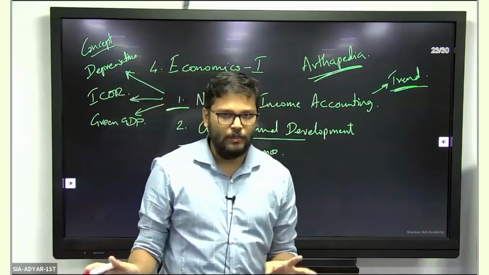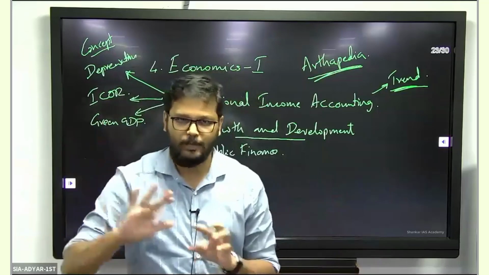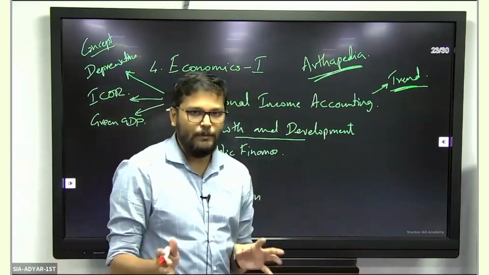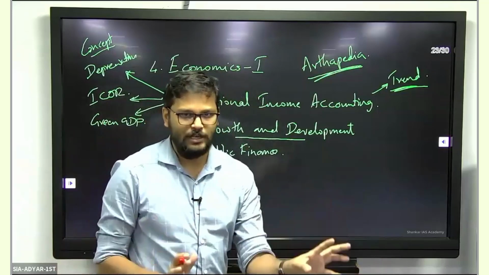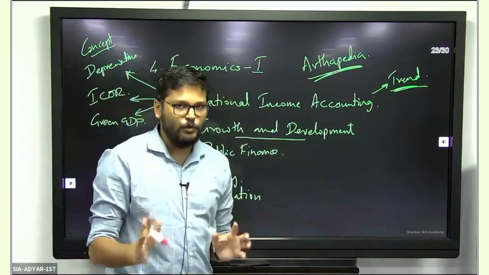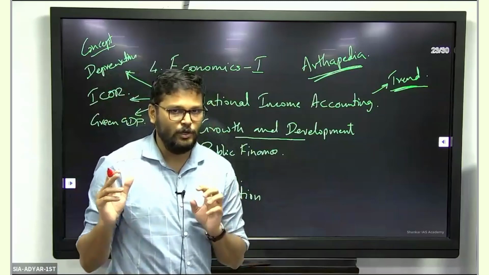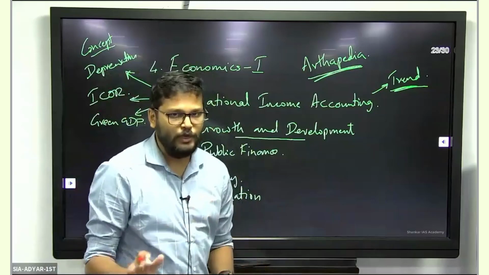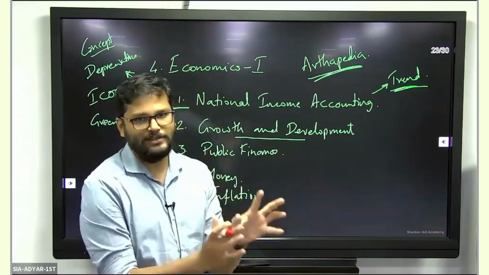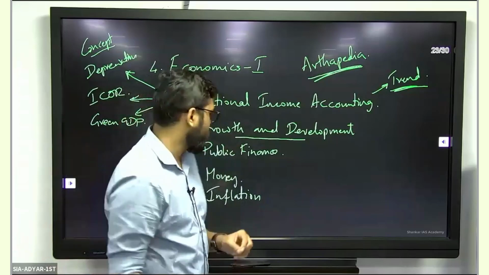What I mentioned normally in class is that you just need to follow class notes and Shankar IAS Academy's book, plus newspaper, and that will give you sufficient data. If you happen not to have these things, class notes and Shankar Academy's book, that is when other alternatives come into the picture. You don't have to read multiple textbooks. However many textbooks you read, the concepts are going to remain the same. Just one book as a support is sufficient, in addition to any class notes that you have, plus current affairs.